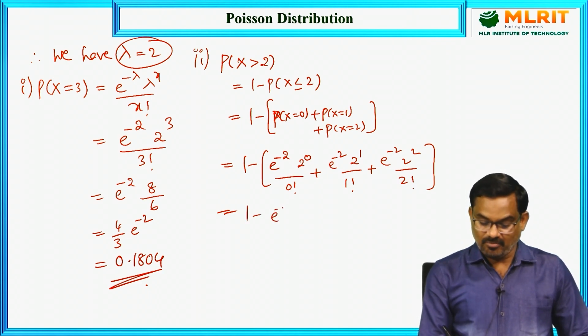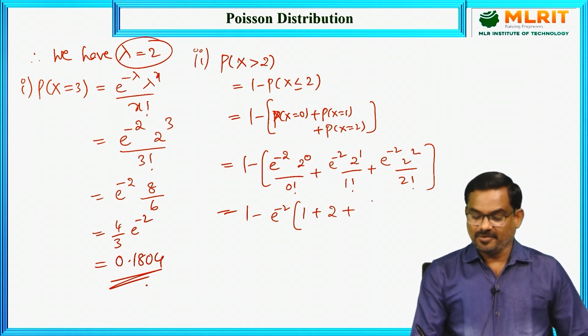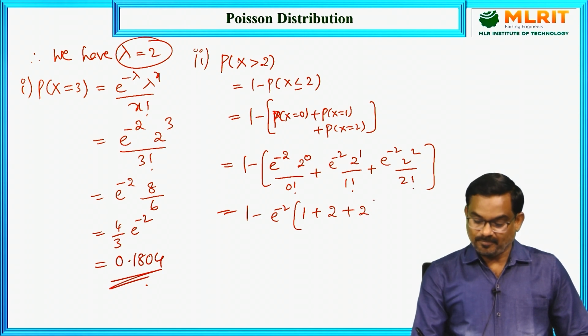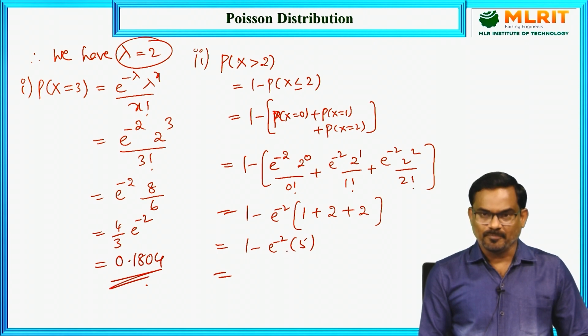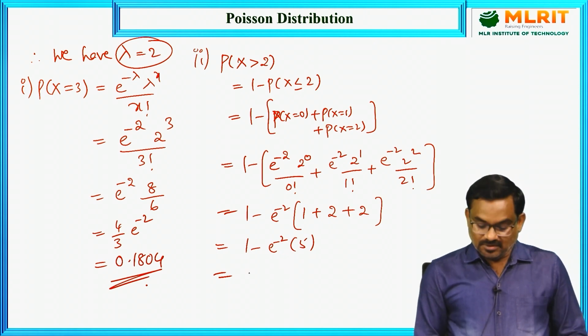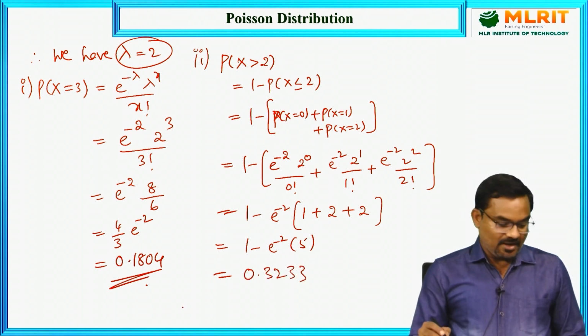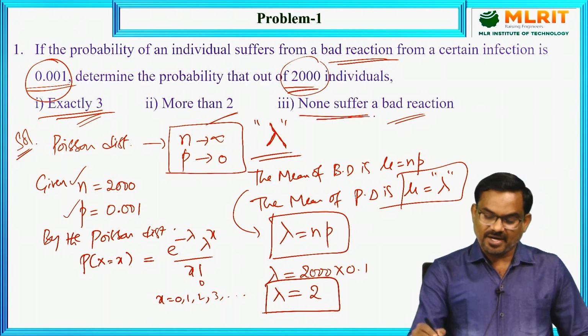Here e power minus 2 is the common value. So 1 plus 2 plus this 4 by 2 is again 2. So 1 minus e power minus 2 into 5. So using a calculator you can find this value of e power minus 2, and the final answer is equal to 0.3233. And the third question, none suffer a bad reaction.